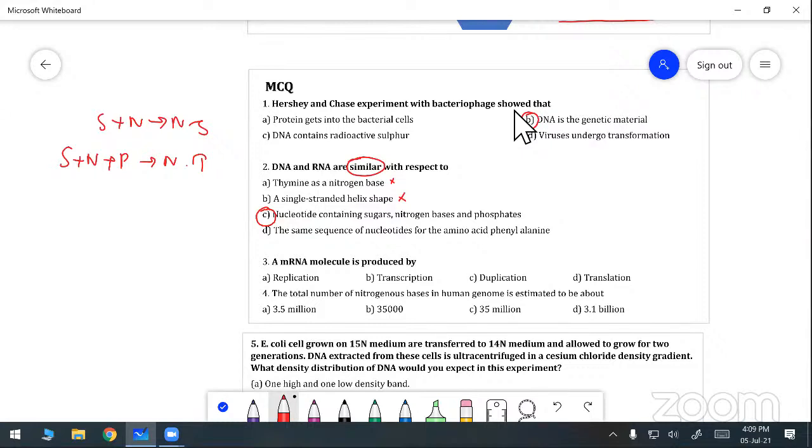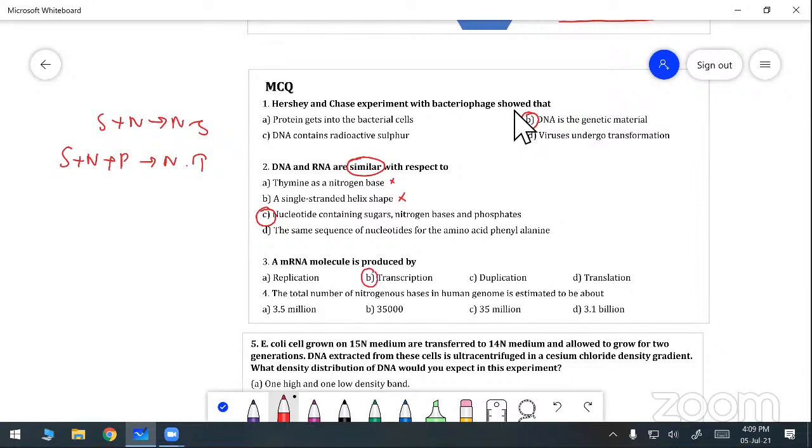A messenger RNA molecule is produced by. Can you say the answer? Already this topic we have taken for you. Replication, transcription, duplication, translation. Transcription.